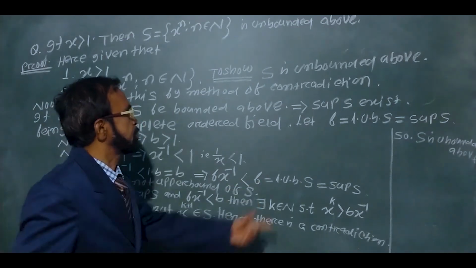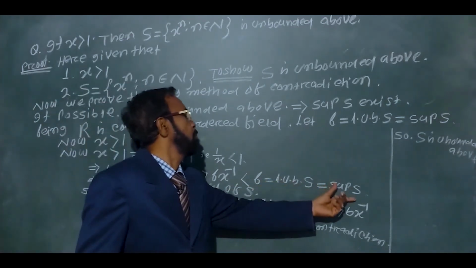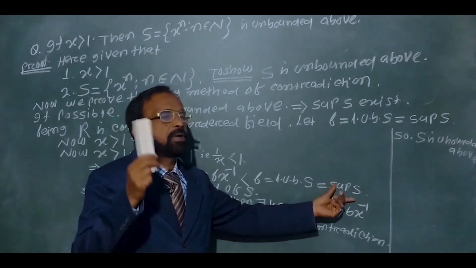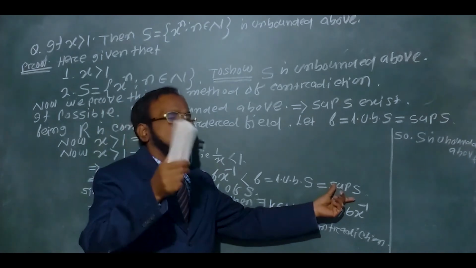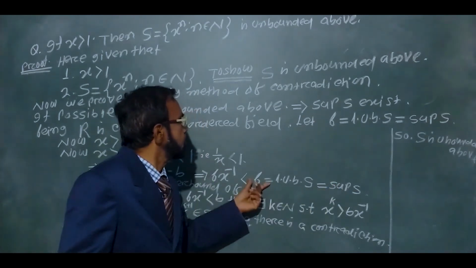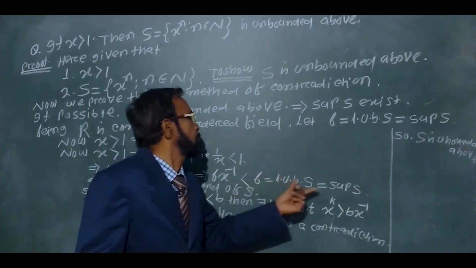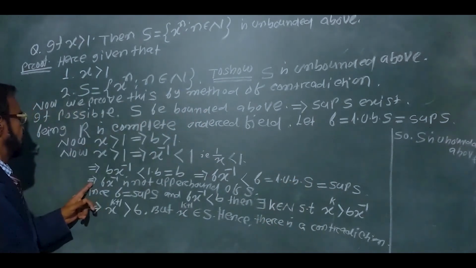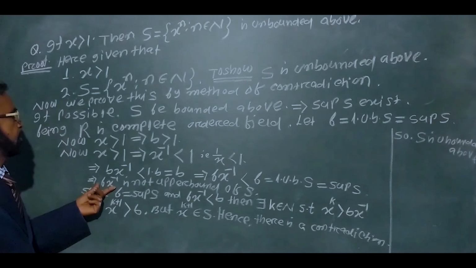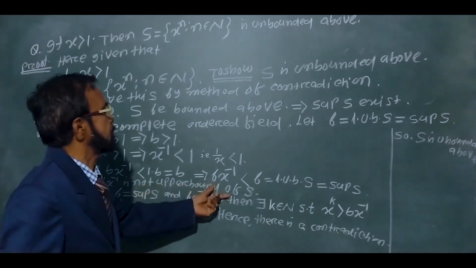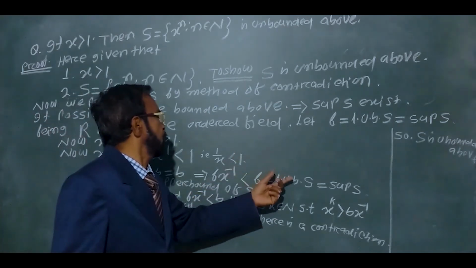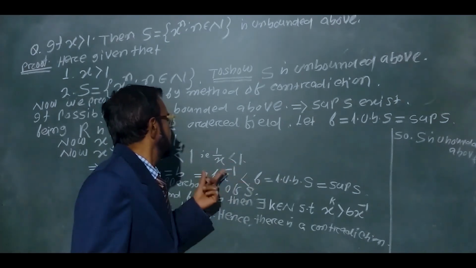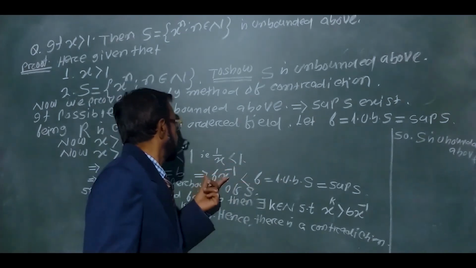B is the least upper bound of S, the supremum of S. By definition of supremum, every element of the set must be less than or equal to the supremum. This is the least upper bound. B x inverse is less than B, so B x inverse is not an upper bound of S.